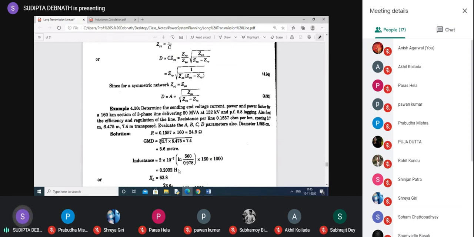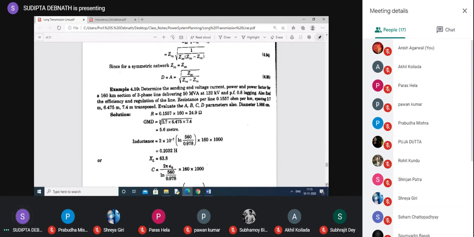If you can find out the inductance, then omega L will give you the XL, and they have multiplied by 160, which means this is the total value. Similarly, for C, 2 pi epsilon 0 over ln D by R. Here I see they have used R only, so this is wrong, because both cannot be equal.